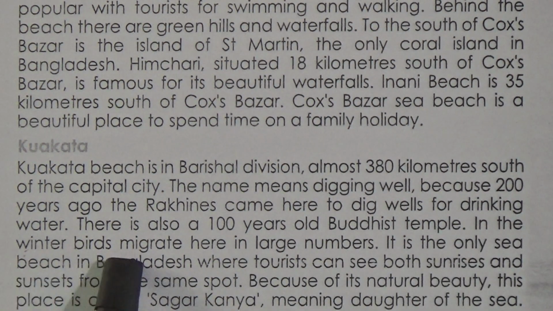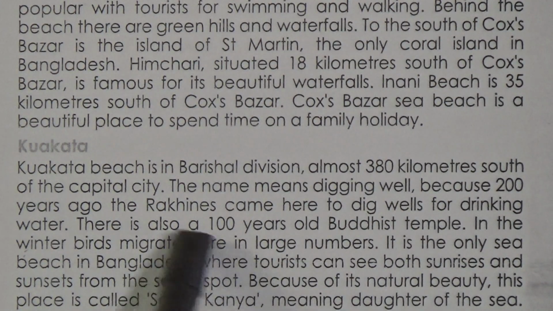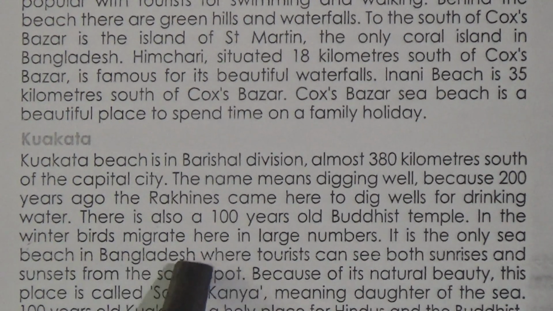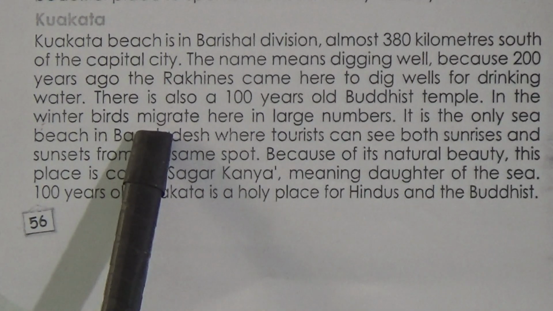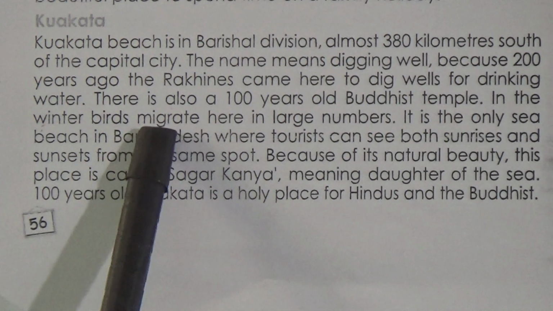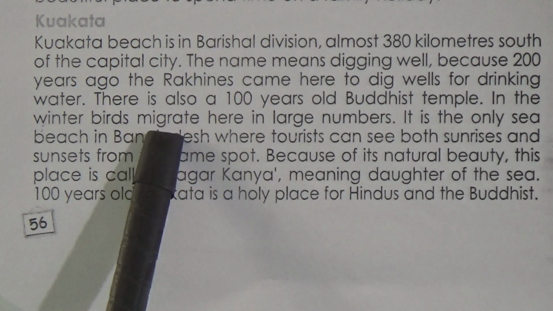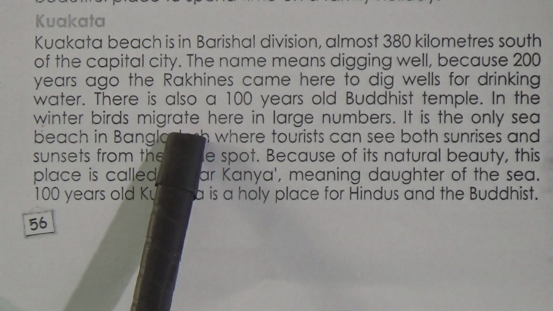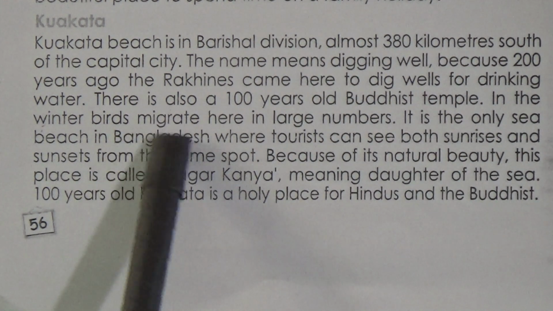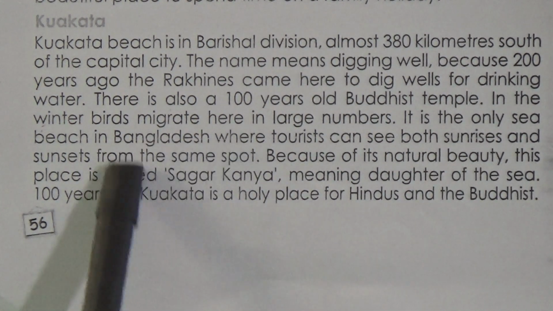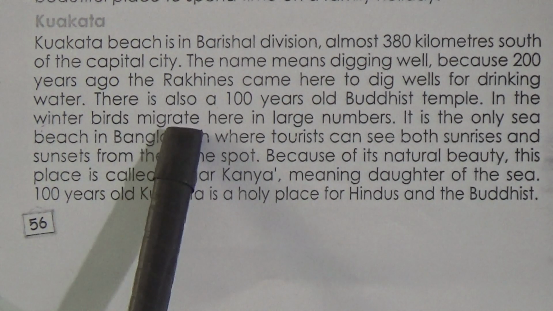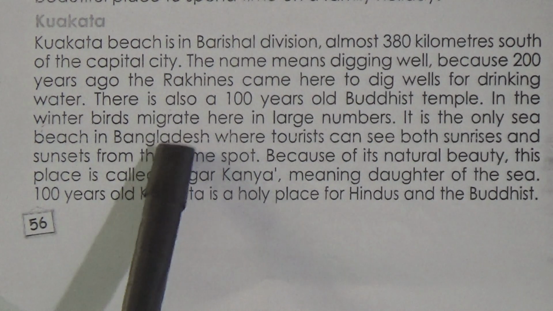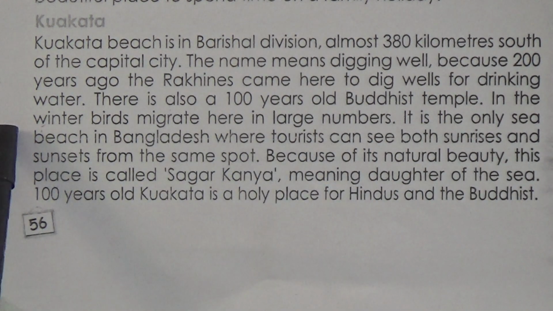In the winter, birds migrate here in large numbers. So here is a word which is called migrate. We may not know what is the meaning of migrate. Migrate means changing the place where you are living. If you want to go to USA or Canada for living, you will be migrating from this country. So this is changing the place where you are living, that is called migrate. So the birds are changing their place and come to our country in winter season.